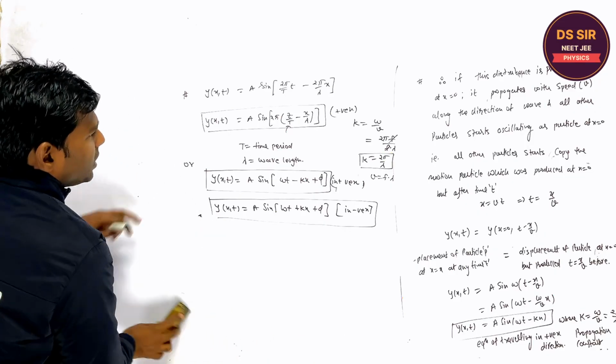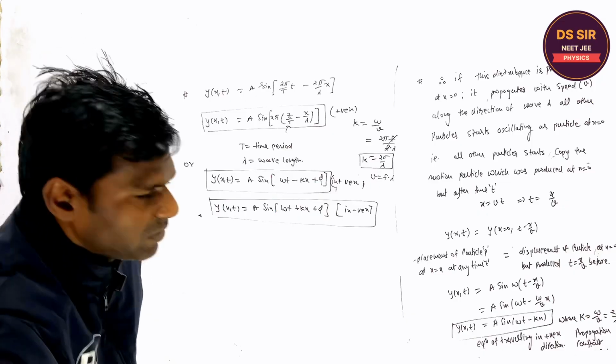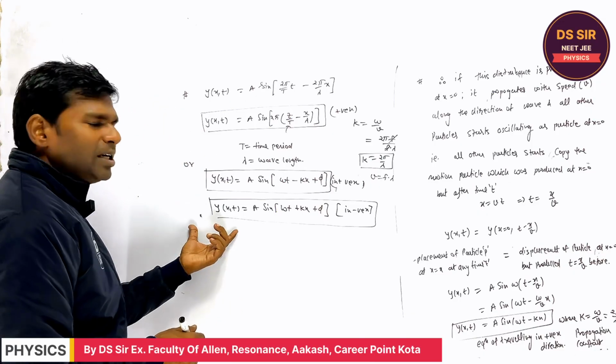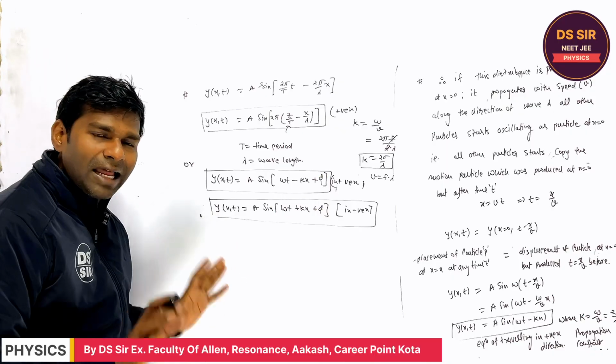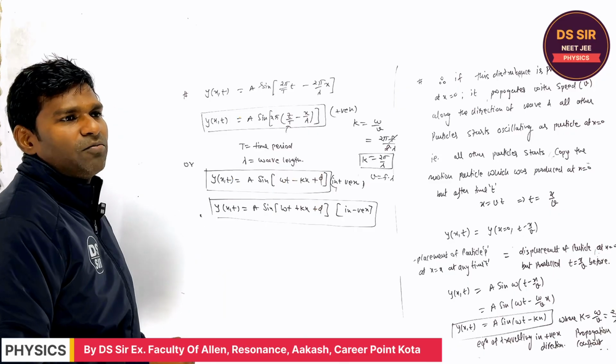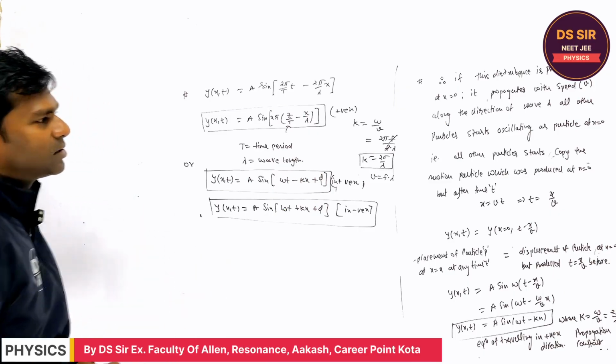So this is the derivation of the equation of traveling wave. Although it seemed to be very tough, it is nothing but displacement. It is the kinematics. We are going to discuss the kinematics only in the form of wave motion. Copy this.